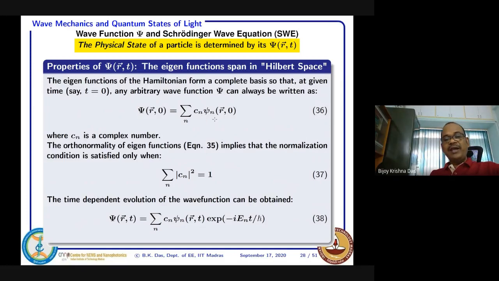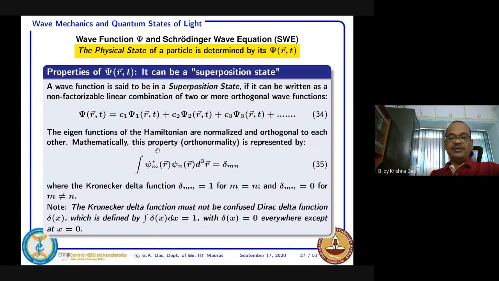But at the same time, you will also get cross multiplications, where psi n star is multiplied by psi n dash. This happens because you are multiplying a series, psi 1, psi 2, psi 3 with their coefficients, and then taking the complex conjugate and multiplying again. It is like a plus b times a plus b, where you get a square, b square, and 2ab terms.